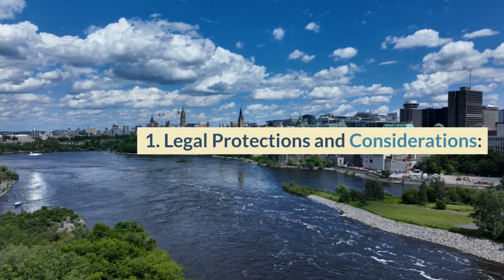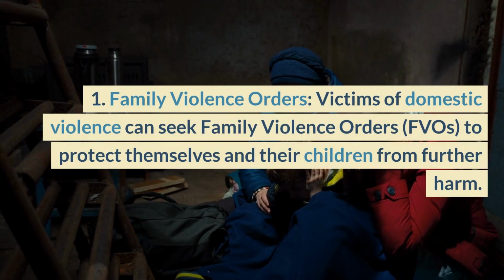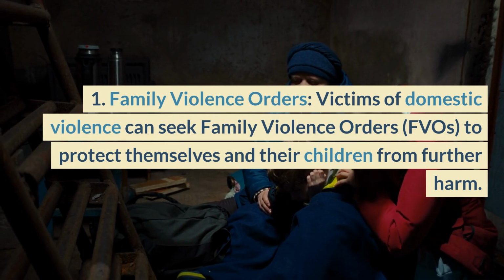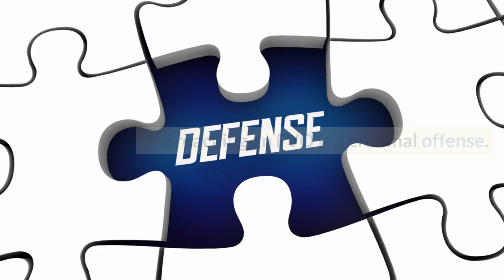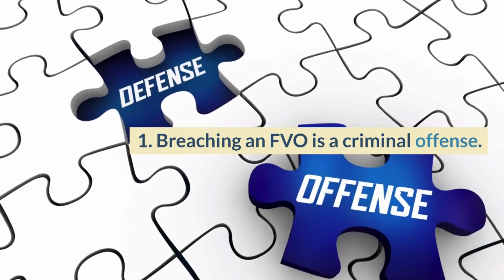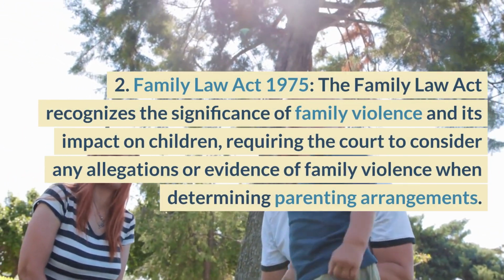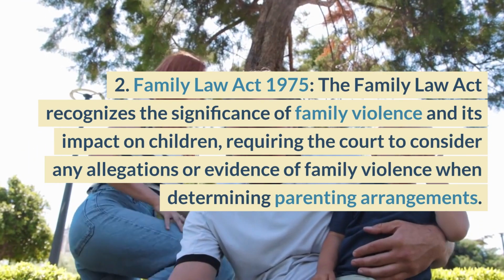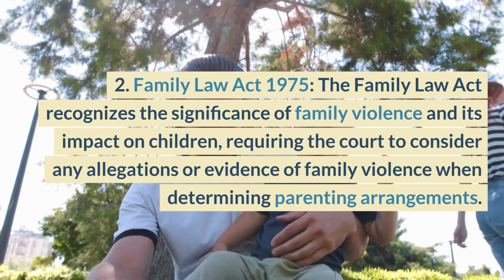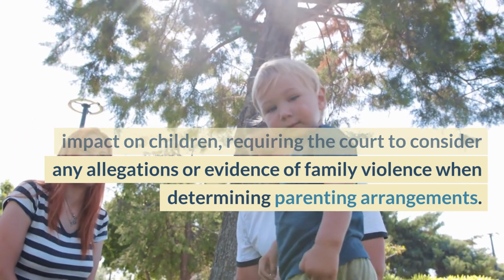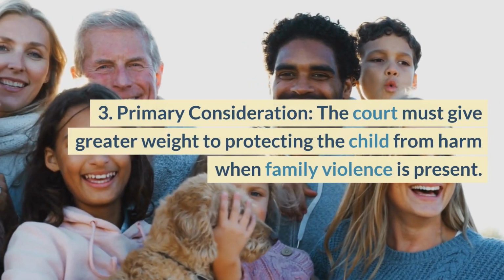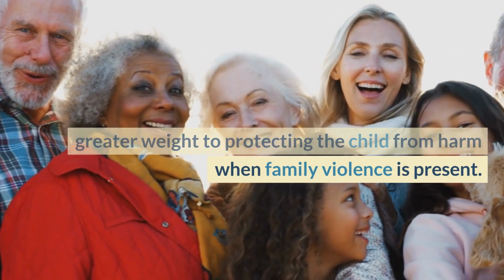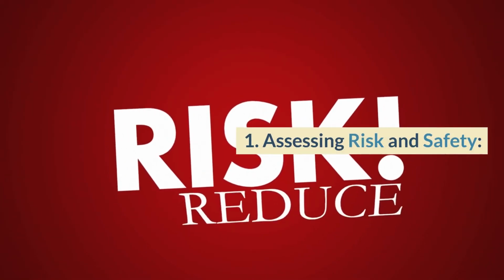3. Legal protections and considerations. 1. Family violence orders. Victims of domestic violence can seek family violence orders (FVOs) to protect themselves and their children from further harm. Breaching an FVO is a criminal offence. 2. Family Law Act 1975. The Family Law Act recognizes the significance of family violence and its impact on children, requiring the court to consider any allegations or evidence of family violence when determining parenting arrangements. 3. Primary consideration. The court must give greater weight to protecting the child from harm when family violence is present. 4. Assessing risk and safety.